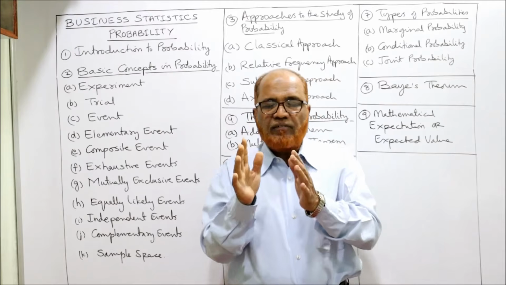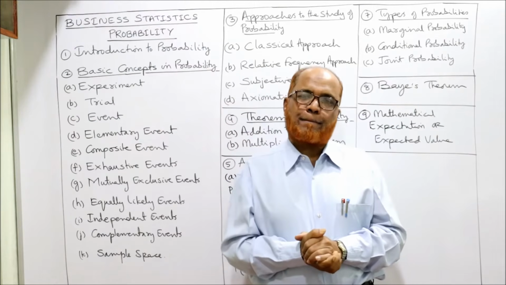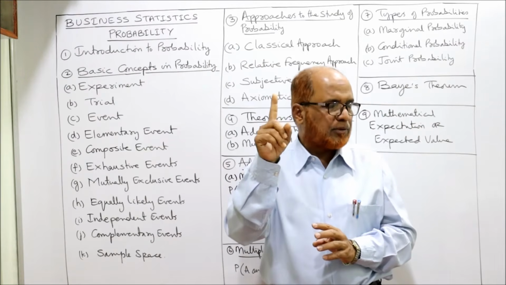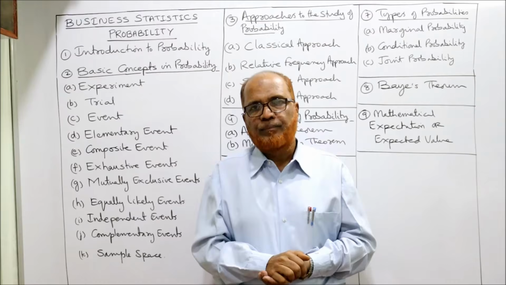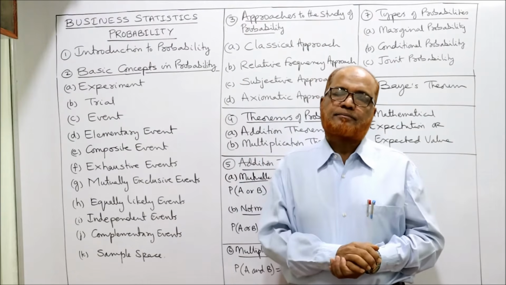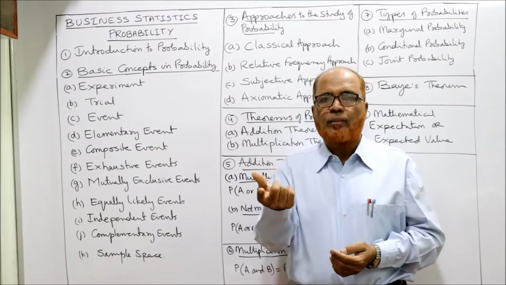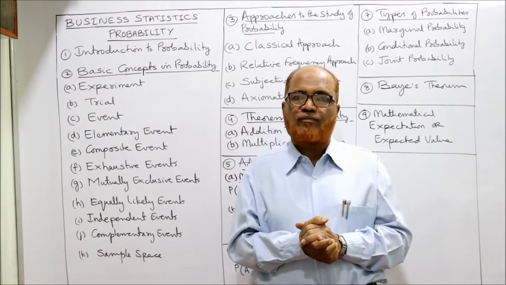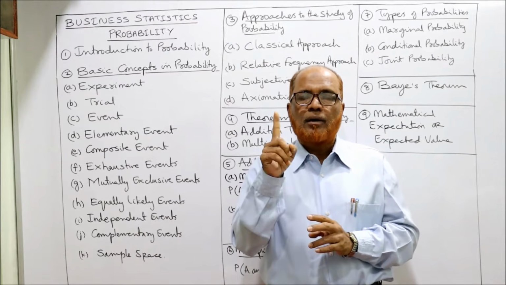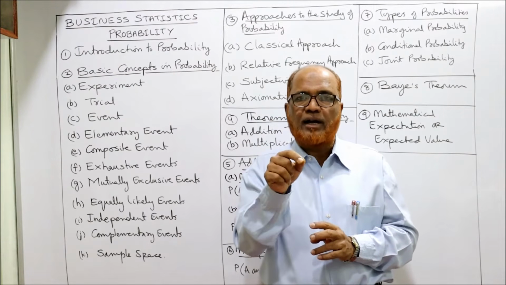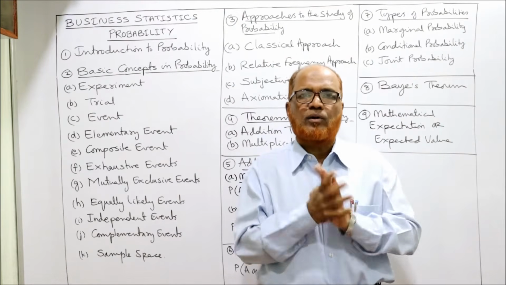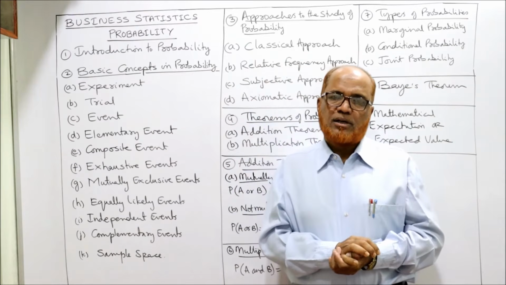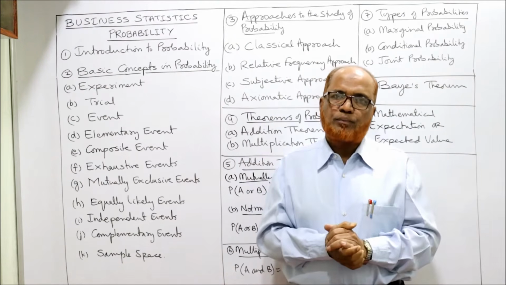1. When the event is definitely going to happen, we use the term that the probability will be exactly equal to 1. Example, when you throw the coin, you may get head or you may get tail. So what is the probability of getting head or tail in a throw of coin? 1. Because when you throw the coin, definitely you are going to get head or tail. Anyone you are definitely going to get. So the probability of getting head or tail is 1. So in this way the probability will range from 0 to 1.